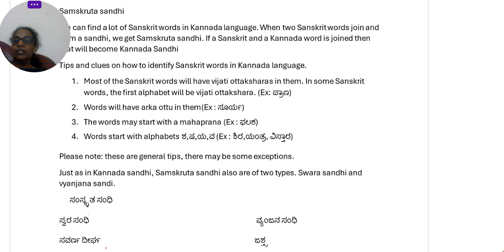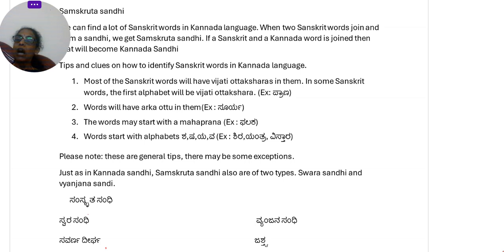First tip is, most of the Sanskrit words have a Vijati Ottakshara in them. And in some Sanskrit words, the first alphabet itself is a Vijati Ottakshara. If you see here, for example, Prana. Pra is a Vijati Ottakshara, so this word has a Vijati Ottakshara in it. Also, in some Sanskrit words, the first alphabet will be a Vijati Ottakshara, and that is what is there here. Pra is the first alphabet as well. So, prana, this is a word from Sanskrit origin.